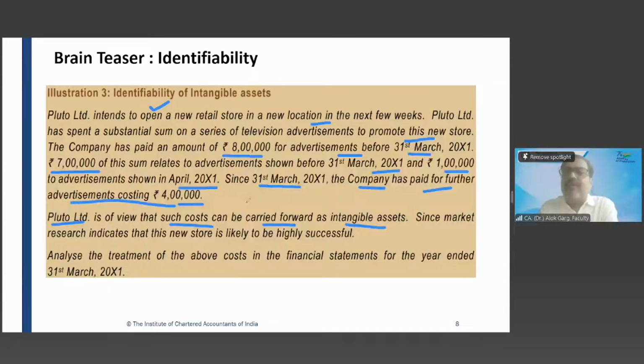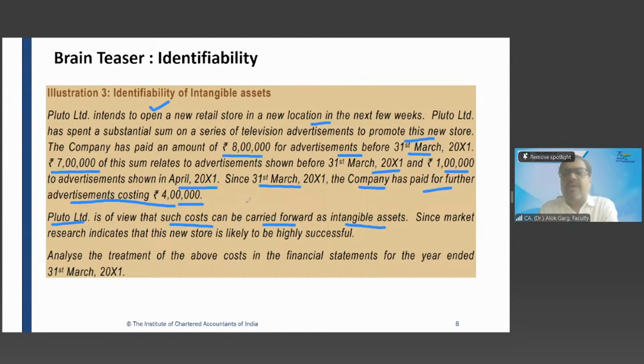So 8 lakh rupees has been paid up to 31st March 2001, but 7 lakh rupees of services has been received. 1 lakh rupee of services has not been received up to the reporting date. So are you saying that 7 lakh rupees will be recorded as an expense up to 31st March and 1 lakh rupee will be shown as a prepaid expense or a deferred asset? Prepaid expense is also an asset, right?